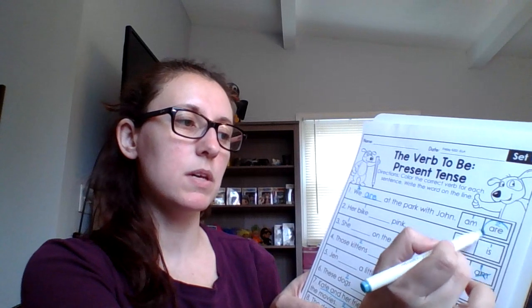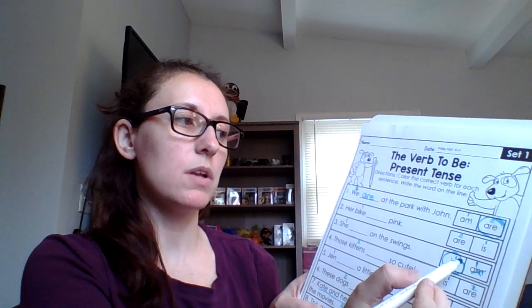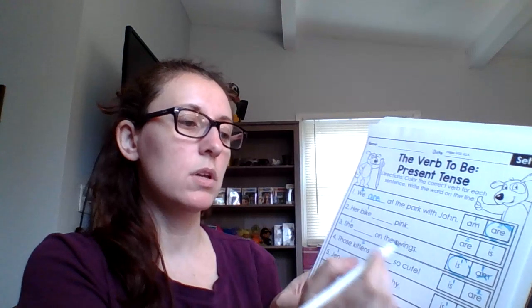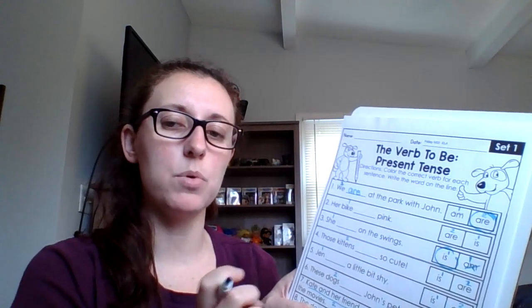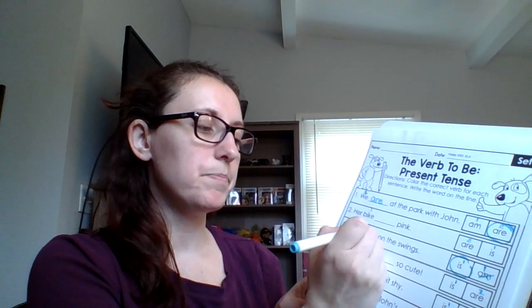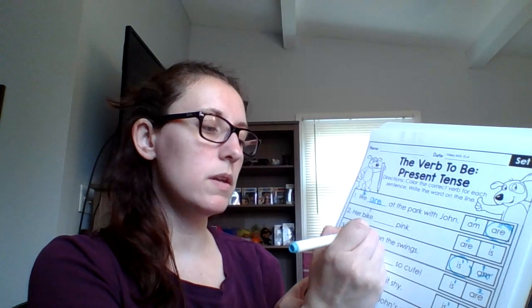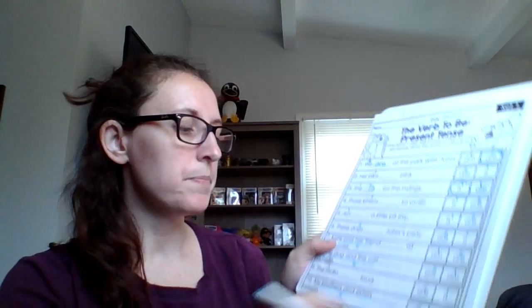So it can't be am, it's got to be is. And we have to color or circle the correct word. You don't have to put an X on it, but I put an X because those are both singular, and I don't want to get myself confused.